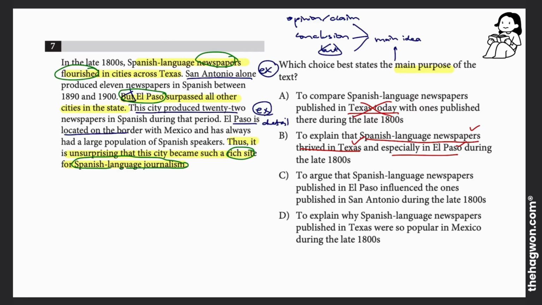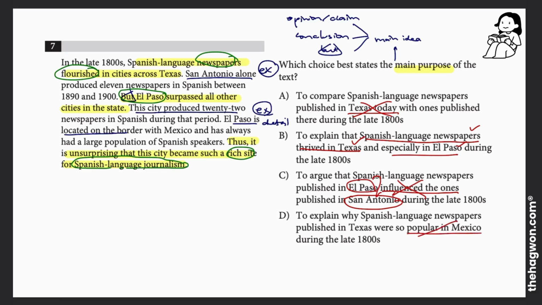Answer choice C, to argue that Spanish language newspapers published in El Paso influenced the ones published in San Antonio. This means that the ones in El Paso changed or had some sort of effect on the ones in San Antonio. We did not see anything about one influencing the other. We just saw some details about this one had this many newspapers, this city had this many newspapers, but not how they were affecting each other. We didn't see that.